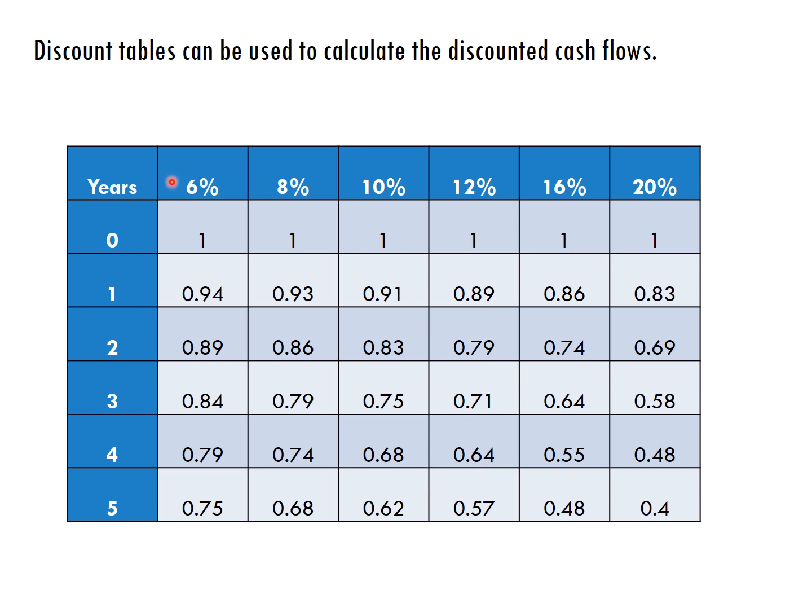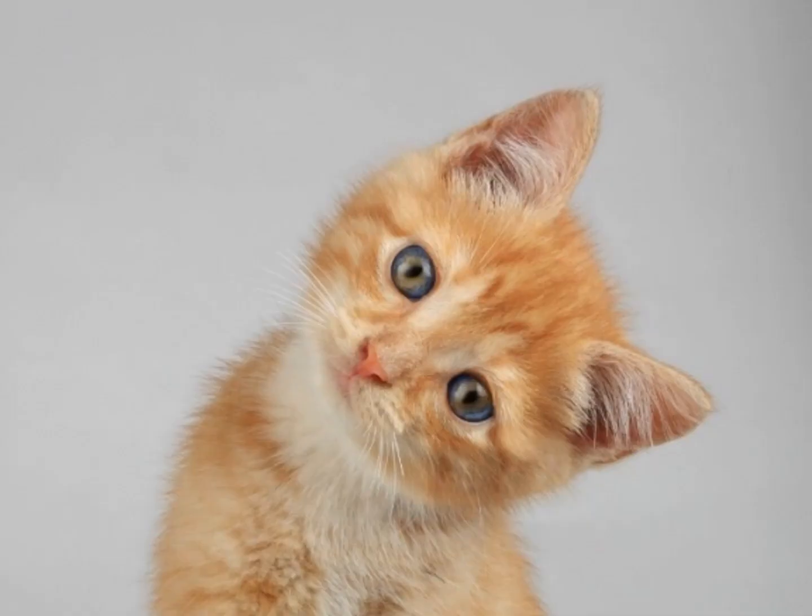So this table here shows us the discount factors for different rates of interest, and you'll normally be given these. You wouldn't need to calculate these. So if that's left you all feeling a bit confused, don't worry, maybe watch it again or ask questions. But the good thing is, even if that has left you feeling a bit confused, you can still perform net present value calculations by following some simple steps.